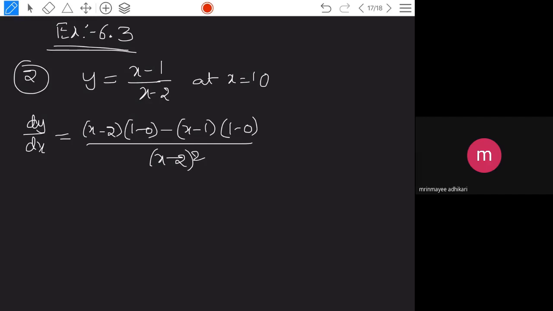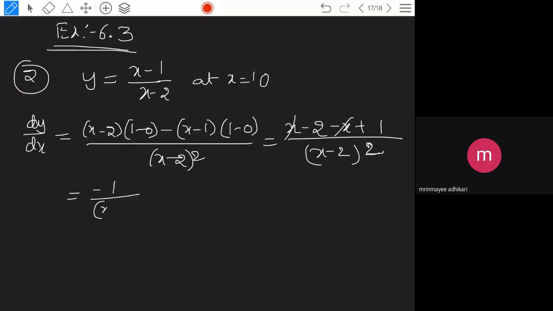So on simplification, what do you get? This is equal to x minus 2 minus x plus 1 divided by x minus 2 whole square. So x will get cancelled. So you are going to get this is equal to minus 1 by x minus 2 whole square. Is it visible to you?